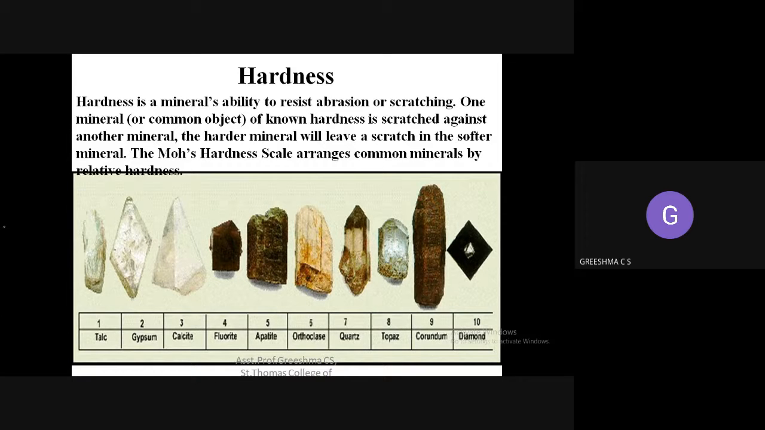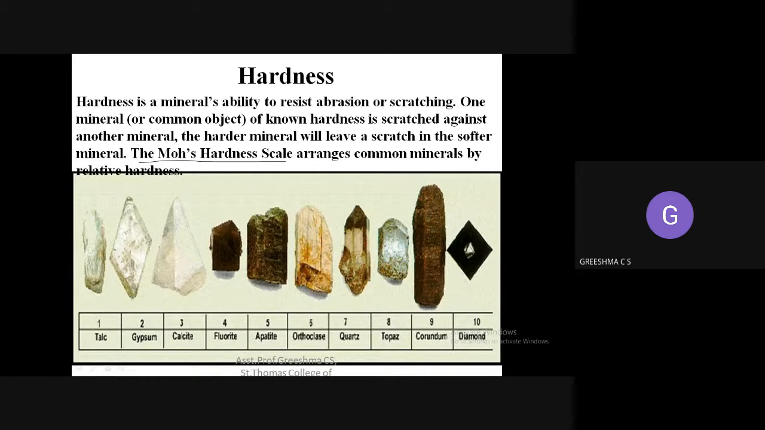For example, you can see that based on hardness, the minerals have been arranged here. We have a scale that is called the Mohs hardness scale. Mohs hardness scale basically gives you how hard a mineral is. It is a measurement which tells you how hard your mineral is. So based on the Mohs hardness scale, the minerals have been arranged here.